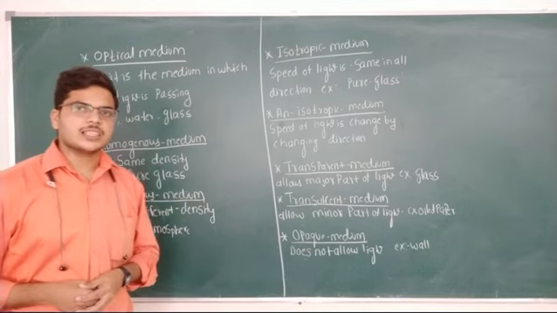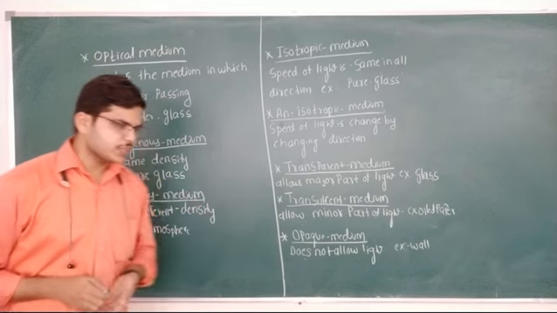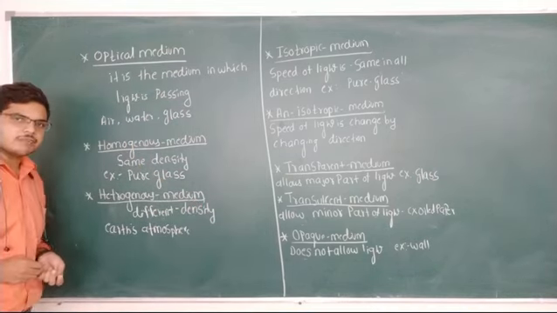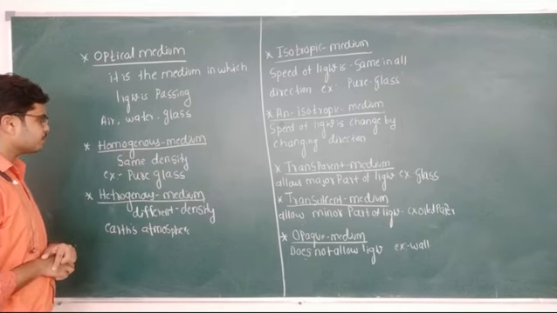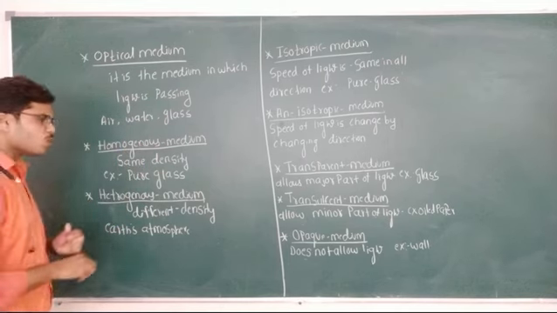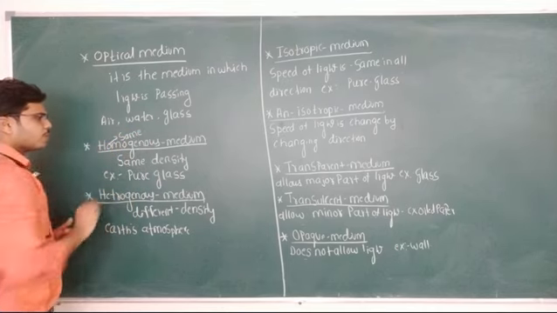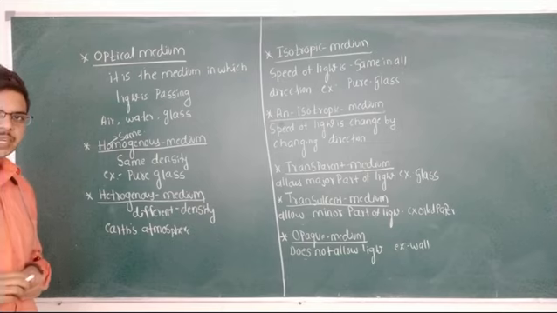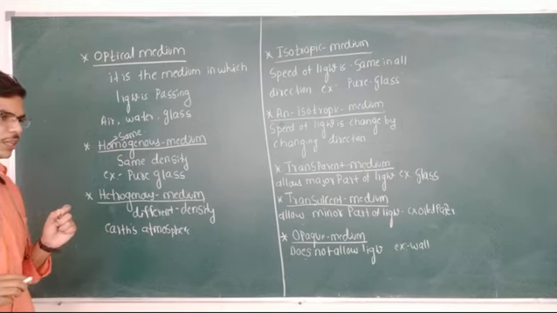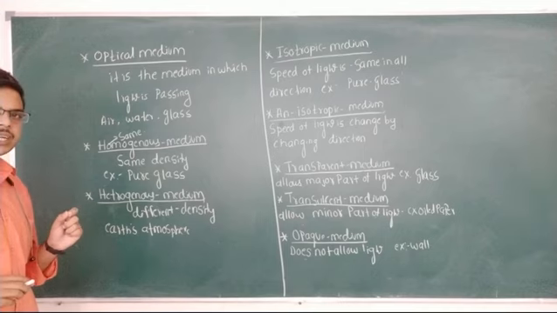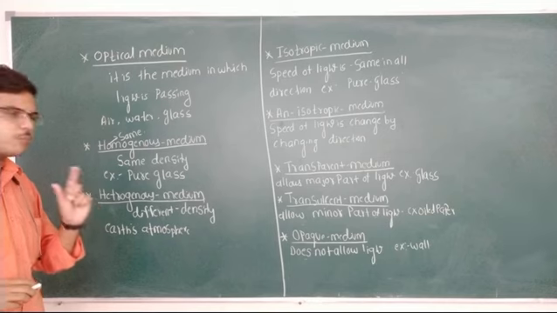We classify optical medium into different types. The first type is known as homogeneous medium. Now, what is the meaning of homo? Homo means same. We say that any medium is said to be a homogeneous medium if its density is the same at all points.